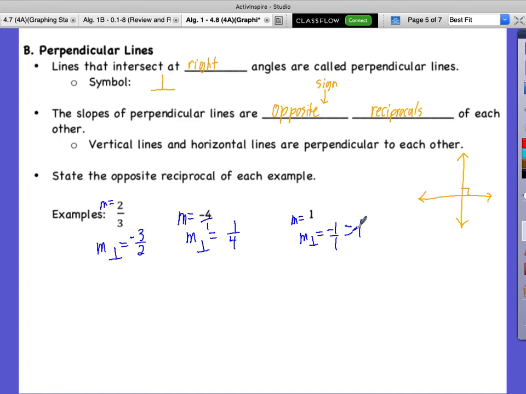Okay? Once again, like with the first one, a negative 3 over 2, it doesn't matter where our negative sign is. Our negative can be on the bottom. Our negative can be out in front. We don't care. The entire fraction is negative. That's what we care about.